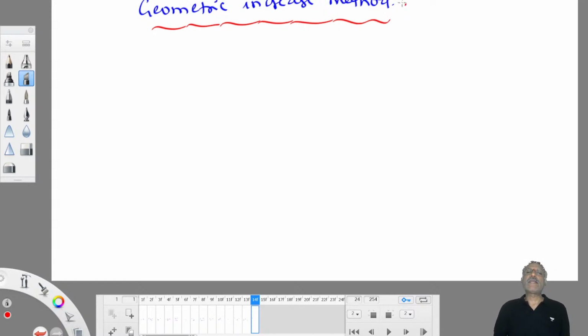Normally, the geometric increase method is best suited for most happening communities, that means fast growing communities. If you see in India, you can count very few communities that are fast developing, fast growing in terms of population and everything. You can count them on your fingers.